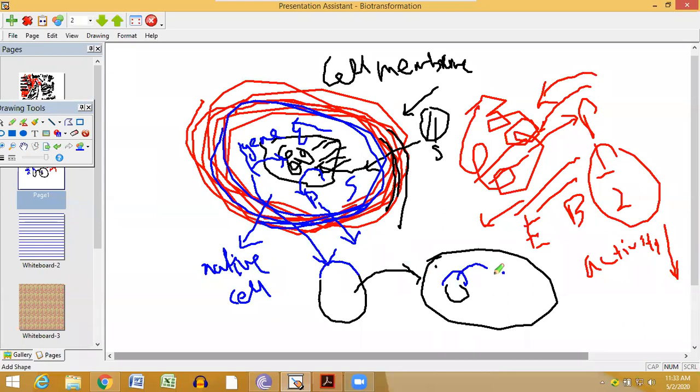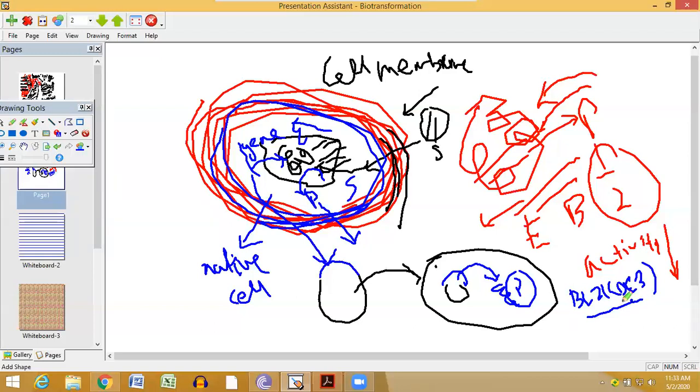Now inside the E. coli cell, this gene will translate into protein. What is the difference? The difference is that in E. coli, the amount of protein production will be enormously high, because in E. coli, a strain like BL21, I have told you in some previous lectures where I did the transformation videos, is a strain dedicatedly used for protein expression.